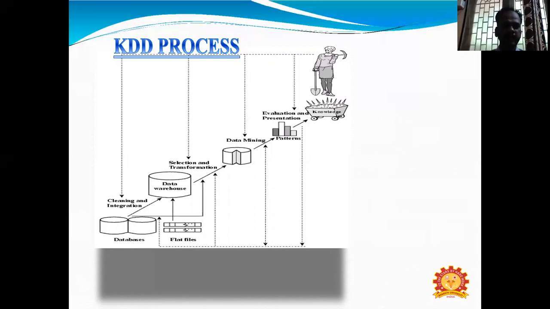Data mining finds the patterns from the large data sets. Then the patterns are transferred into evaluation and presentation. Evaluation identifies the useful patterns.